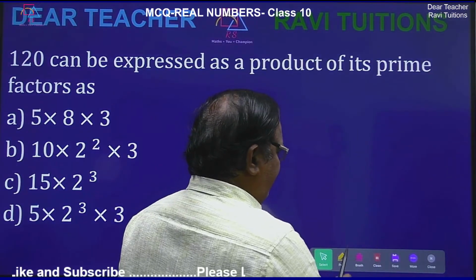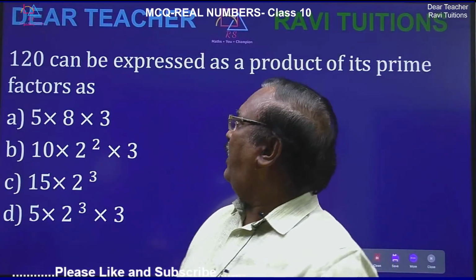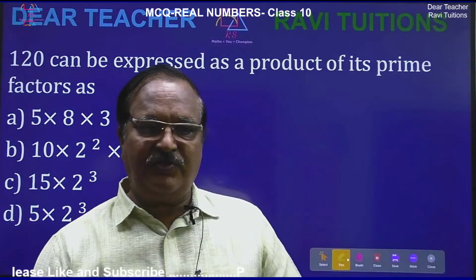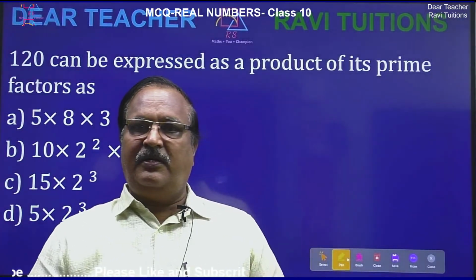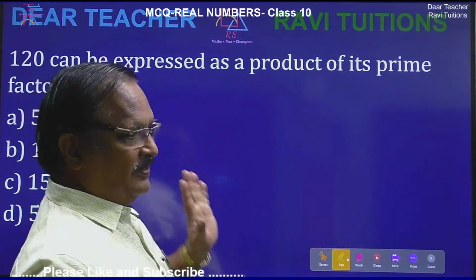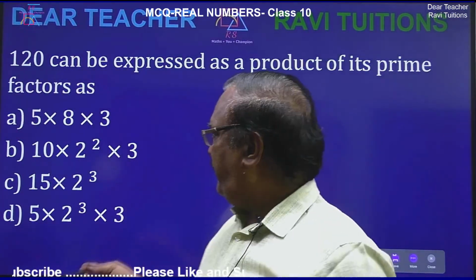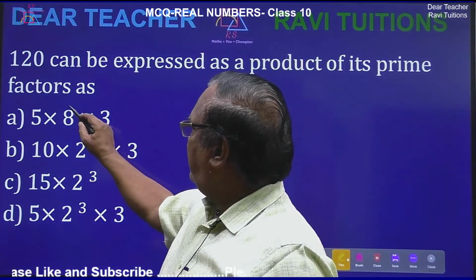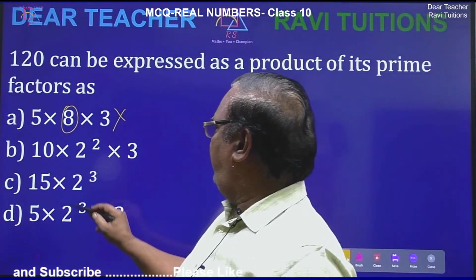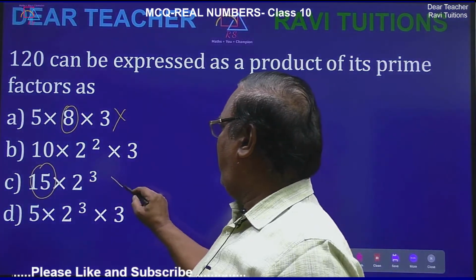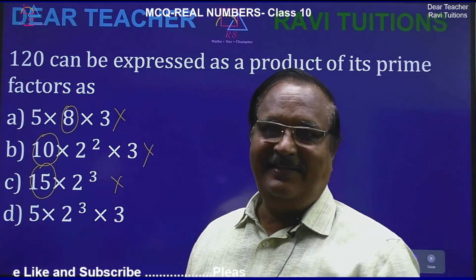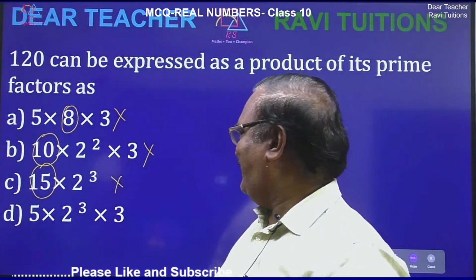So this is the second question. 120 can be expressed as the product of its prime factors. So this is also an important question, right? You have to express 120 as a product of prime factors. So now you can eliminate. 8 is not prime, you can eliminate, right? 15 is not prime, you can eliminate. 10 is also not prime, you can eliminate. Okay, there is only one possible answer, this.